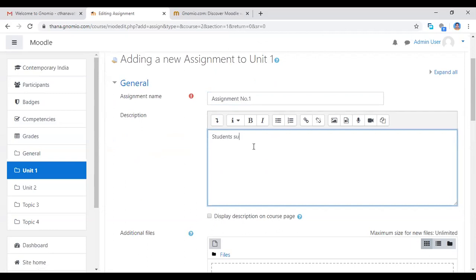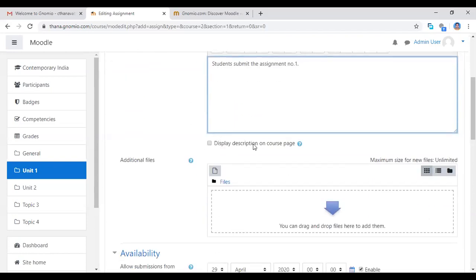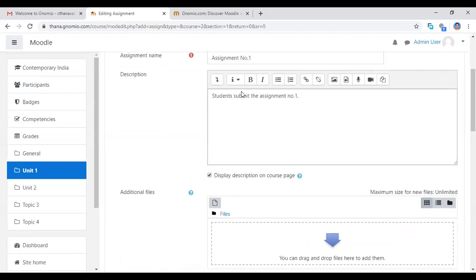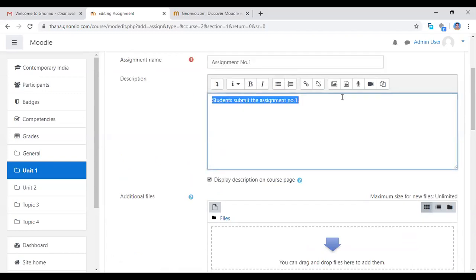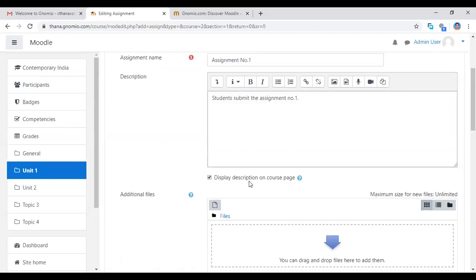Students submit the assignment. Number 1, whatever you want to describe about the assignment, you can give the activity. Here you see display description on course page. If you click display description, this description will be displayed on that page. So I am clicking here display description on the course page.